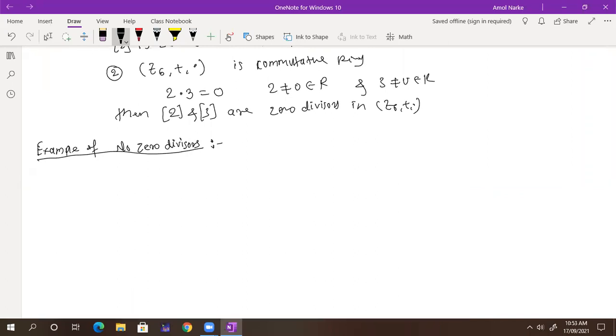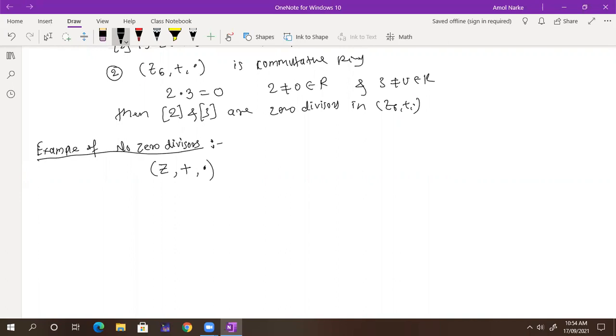What about if I consider Z, plus and dot? Here I have Z, that Z is nothing but what? It is integers, with our normal addition and normal multiplication. So tell me now, whether this is a no zero divisors example.